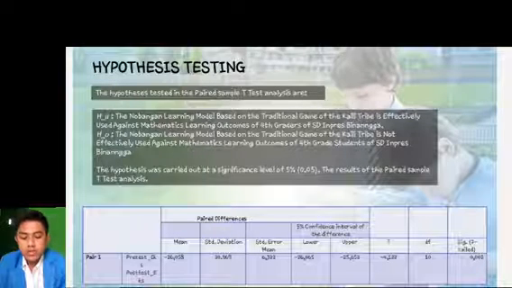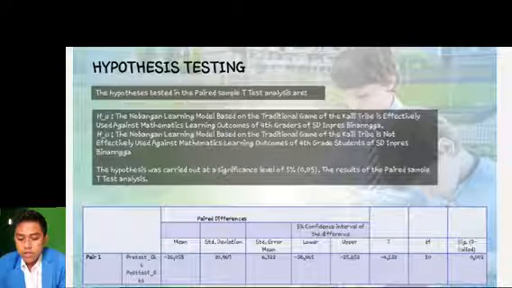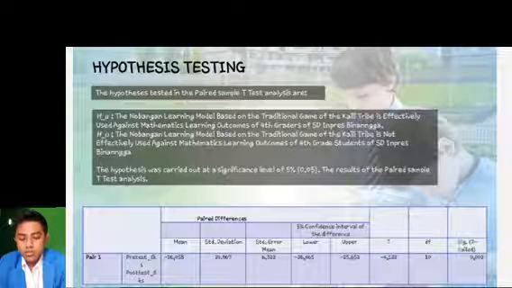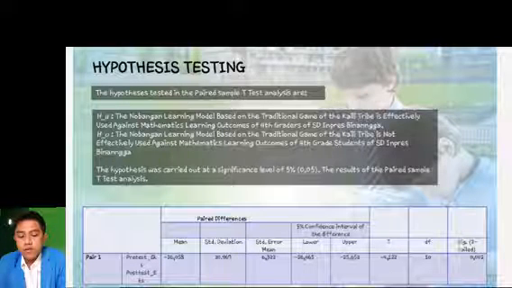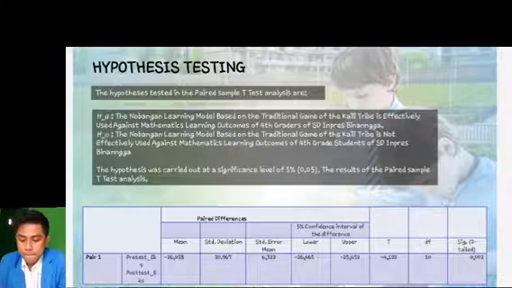So, it was concluded that the Nobangan learning model based on the traditional game of the Kaili tribe was effectively used against the mathematical learning outcomes of 4th grade of SD Impres Binanga.